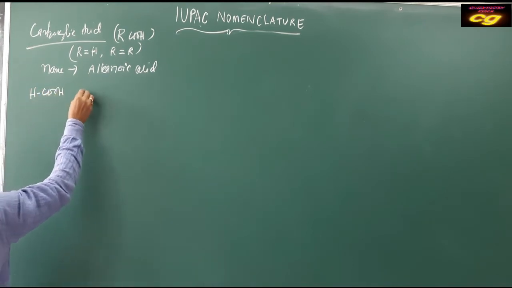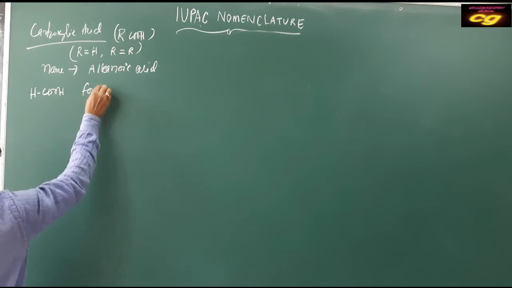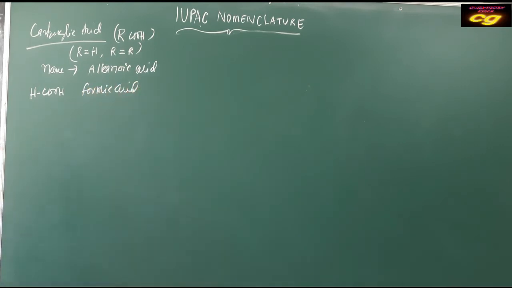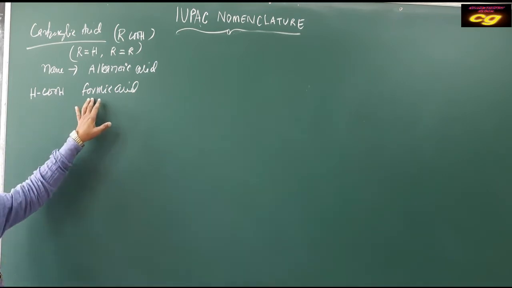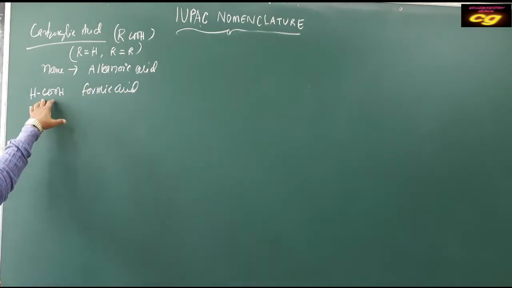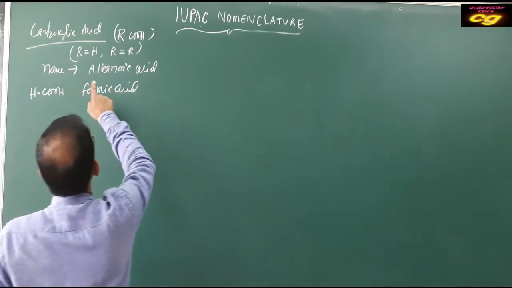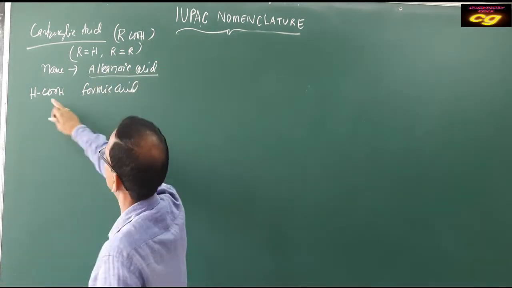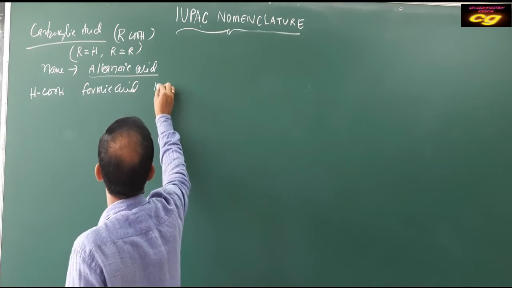So when R is H, the first member is HCOOH, called formic acid, the common name. You know, it is a very important acid secreted by insects. But as the IUPAC name is alkanoic acid, it has one carbon, so methanoic acid.